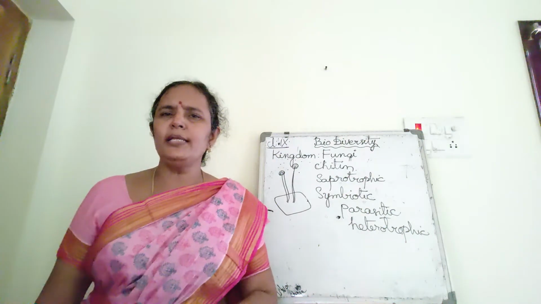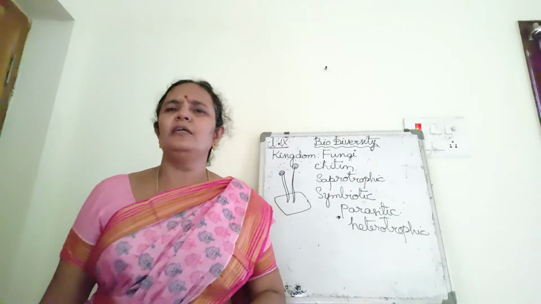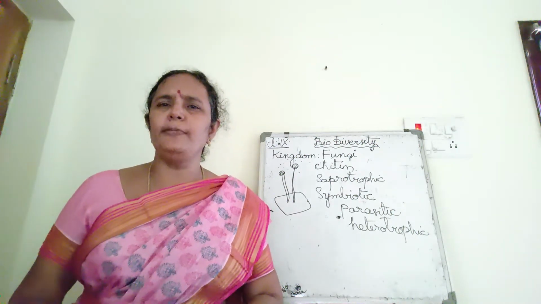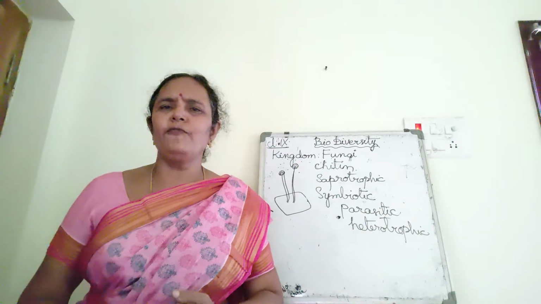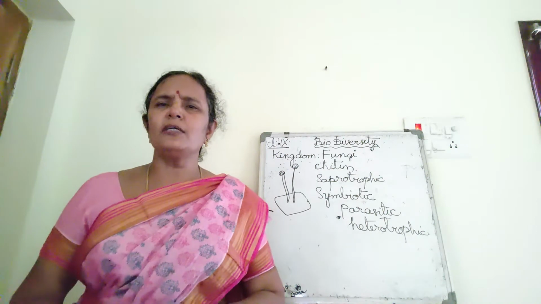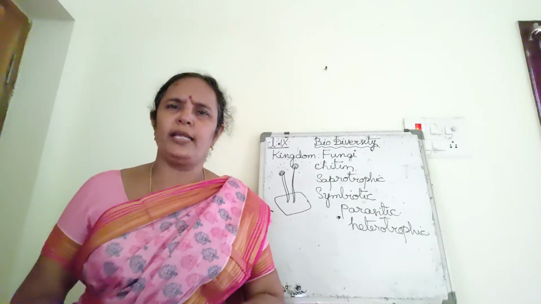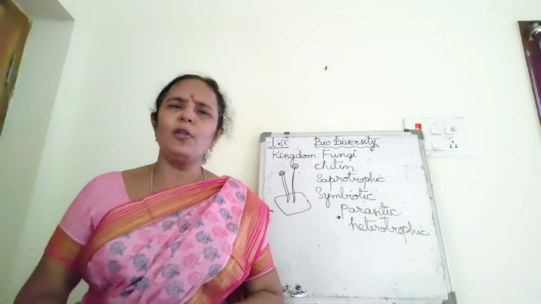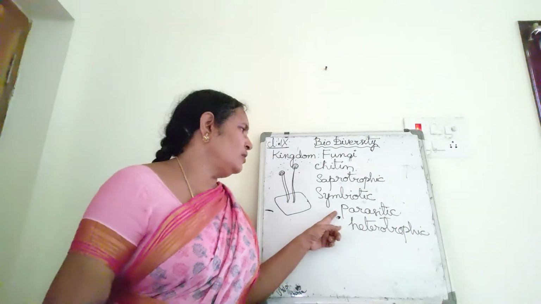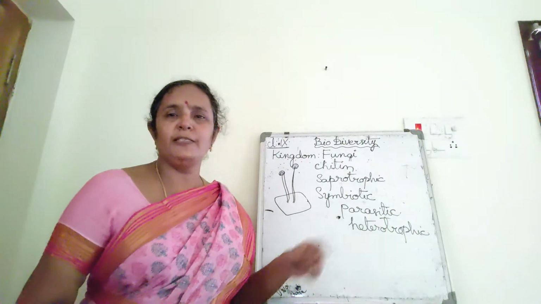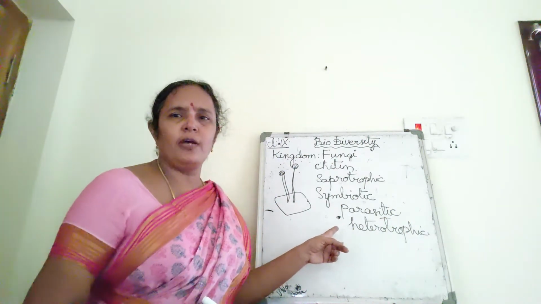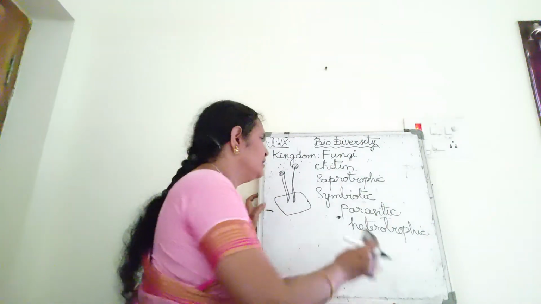You have learnt already in the previous class about lichens, isn't it? In chemistry, for the litmus test, litmus is extracted from lichens. Lichen is nothing but the association of algae and fungi. So lichen is the best example of symbiotic nutrition. Some of the fungi live as parasites. And some extract food from other organisms, heterotrophs.